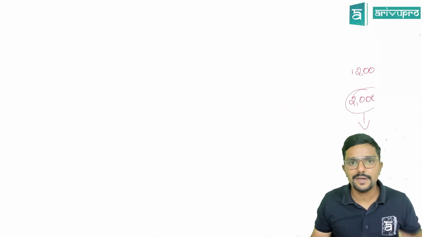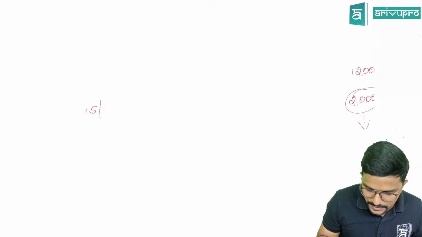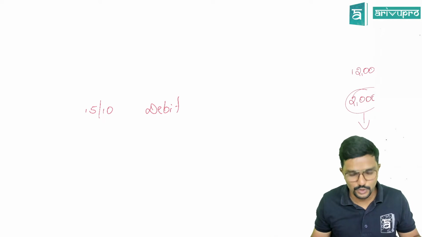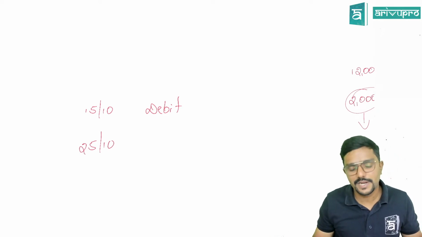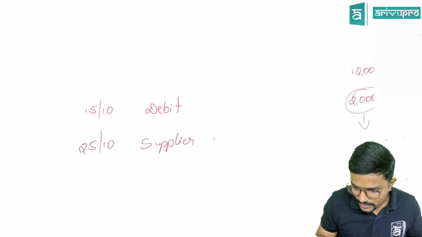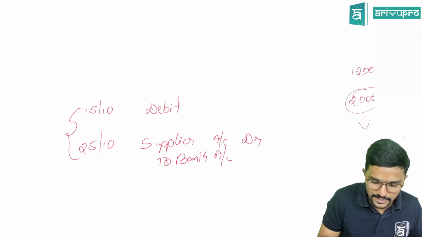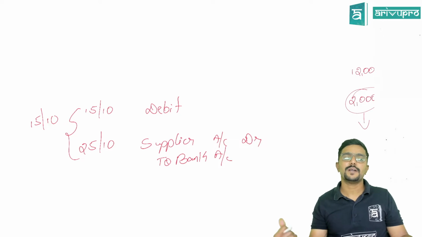Let me just give an example for this. Assume I am a recipient. I am making payment. My bank account is debited on 15th October. But I have made the entry in my books of accounts. What is the entry? Supplier account debit. For me, it is a payment. To bank or to cash. Which is earlier here? 15th October. So this is the date of making payment for the recipient.